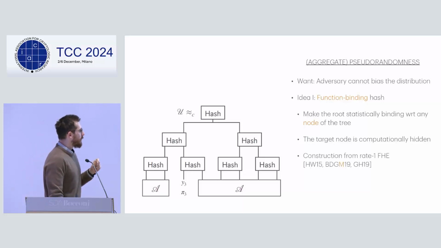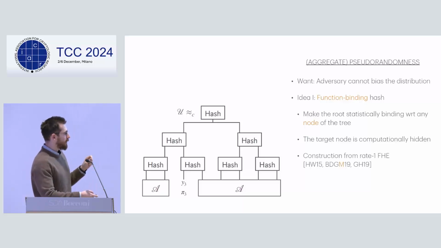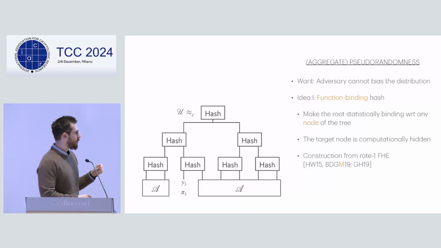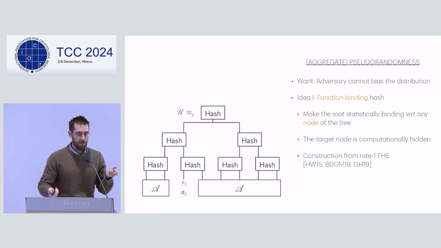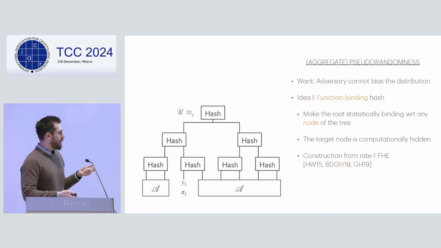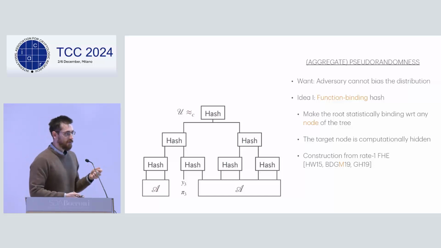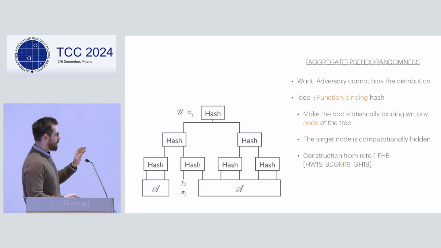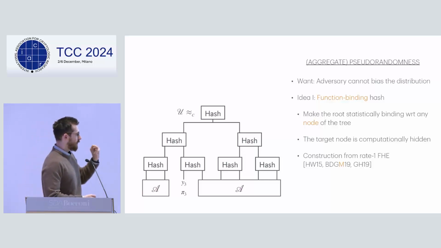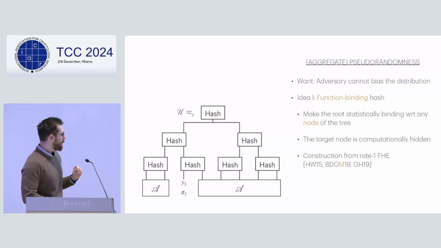Okay. So actually we show in the paper how to construct this from rate 1 fully homomorphic encryption. It's actually important to use rate 1 for technical reasons I don't want to get into. But if you're familiar with the literature on somewhere statistically binding hash, it is not that different from the paper of Hubacek-Wichs. But again, it requires a little bit of work. Okay. So let's pretend that we have this primitive.